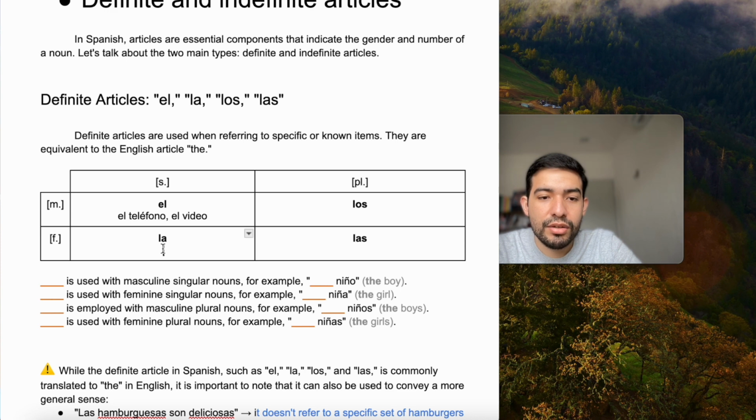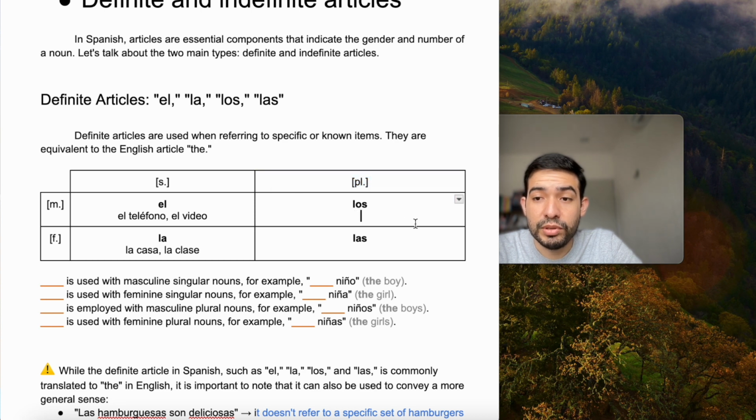Then for la, we would need a feminine and singular noun like casa, la casa, the house, or la clase, the class. All of them are singular. They refer to one thing only, one phone, one video, one house, one class. The phone, the video, the house, and the class. Now, los and las, we will use them as well for feminine and masculine, but only for plural things.